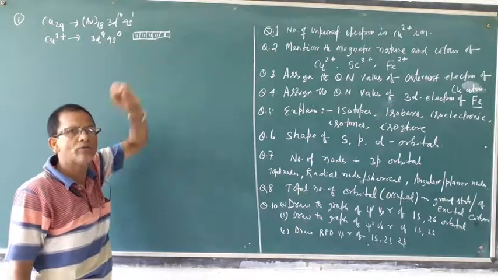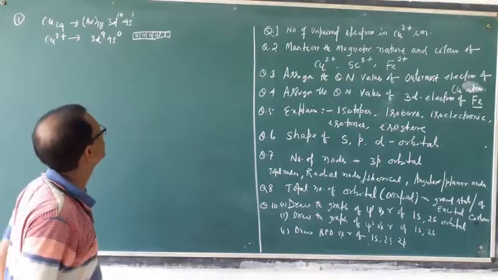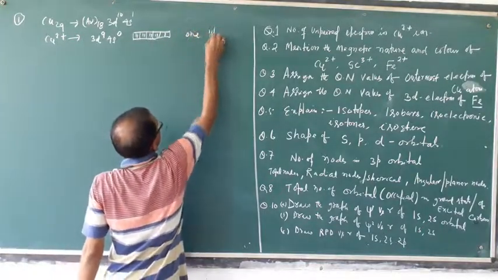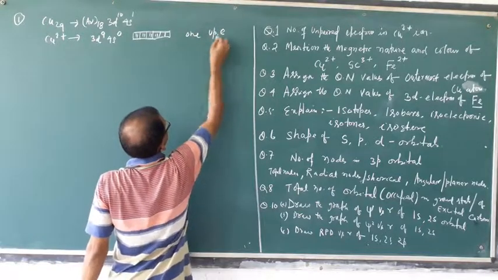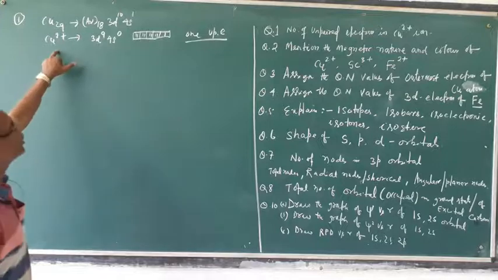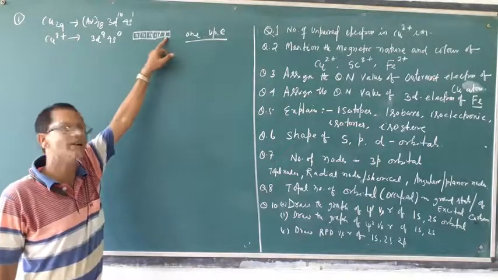Half filled means an unpaired electron. So copper 2 plus has one unpaired electron.